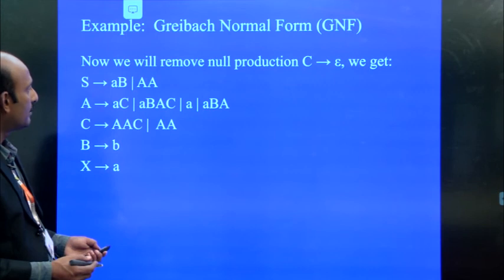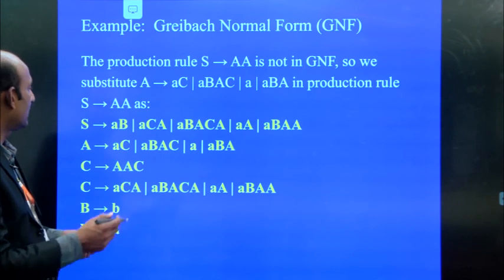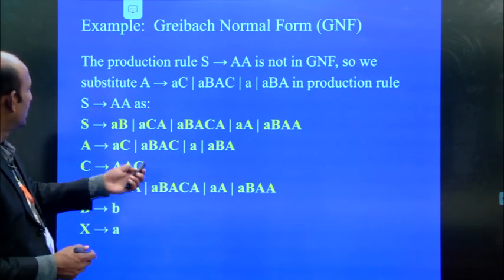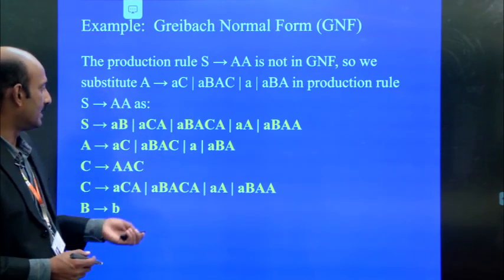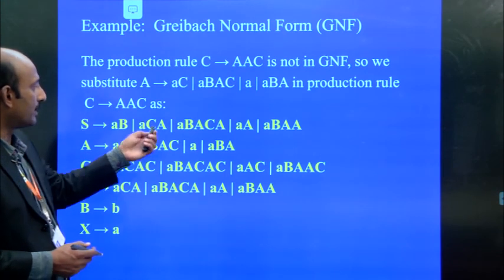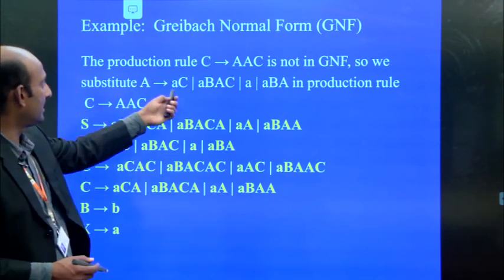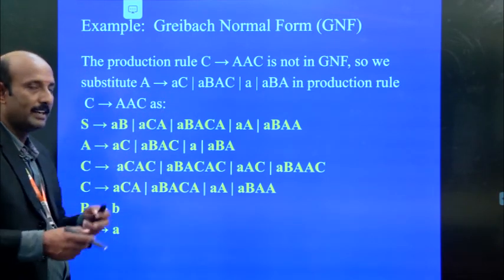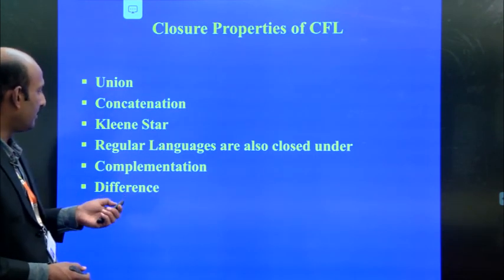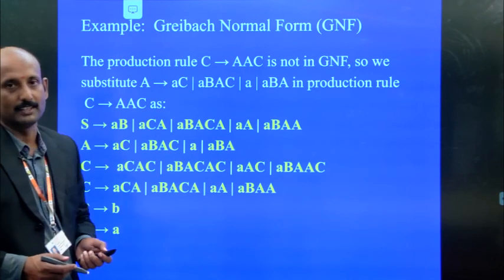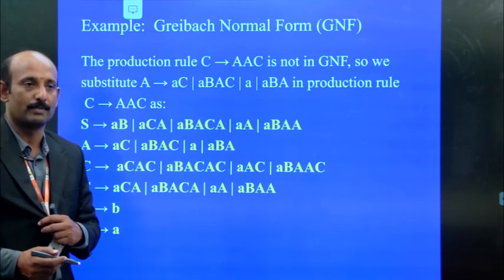So in the Greibach normal form, C implies epsilon. So we can apply this epsilon to this production. We may get like that. So this is the form of that. S implies AA. We can substitute in all the places. We can get it. Again C into ACC is not in GNF, so we can substitute. A implies AC. So repeatedly we have to substitute this. After substituting, we may get these productions like that. So we have to substitute repeatedly. So this is the Greibach normal form.